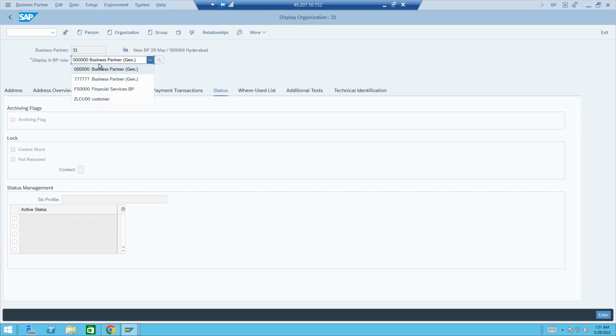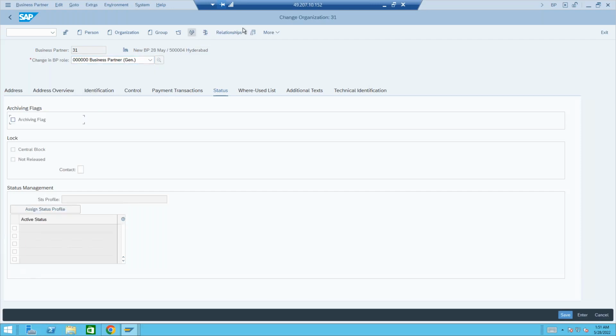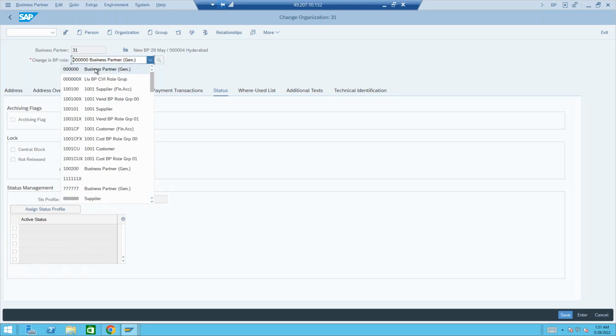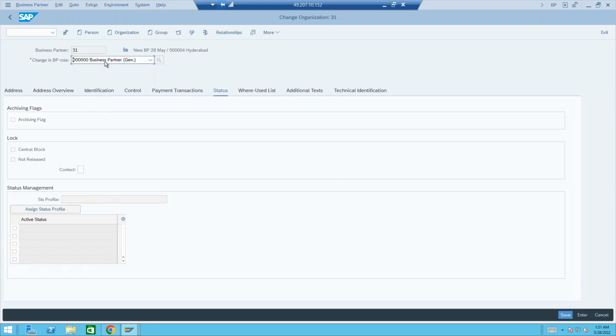If you want to extend a business partner to a new role, you should always be in change mode. You could use this icon to switch between change and display. And when you're in change mode, you see all the roles. And as I mentioned, for the business partner, the role is the company code. There is nothing mentioned here as a company code or sales area data or credit segment, nothing, right?